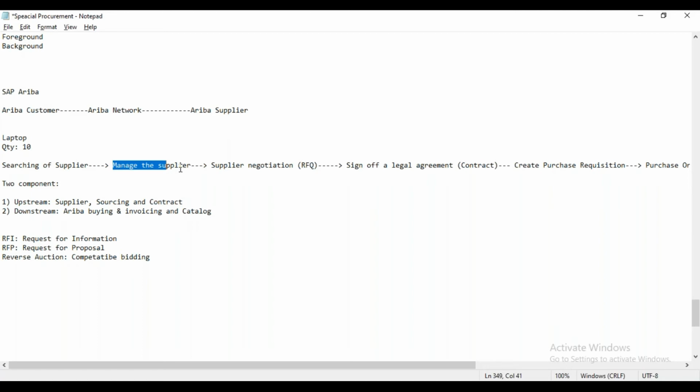Whenever the customer requires a particular product, they can post their requirement on the Ariba solutions. We'll talk about it in detail later. With that, the system will show the requirement to all the relevant suppliers who can supply the product, and they can find the supplier over Ariba.